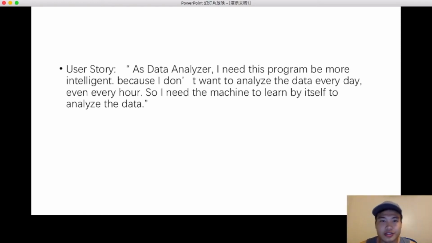Machine learning will process a large amount of data in a small amount of time, so it becomes much more efficient, but it is also hard to build. So that's our most important requirement so far in this project.